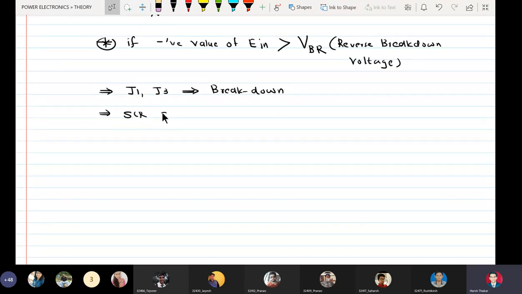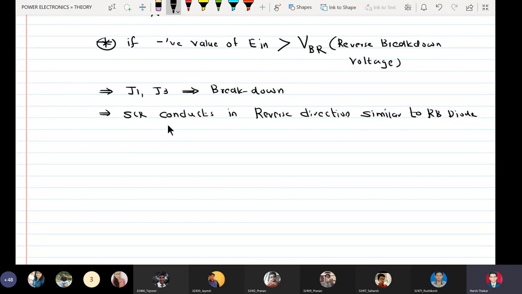SCR conducts in the reverse direction, similar to a reverse bias diode.